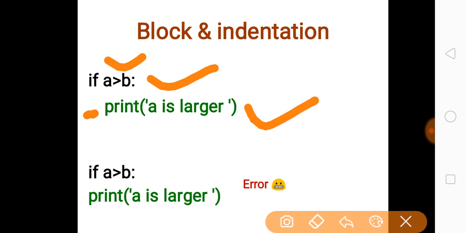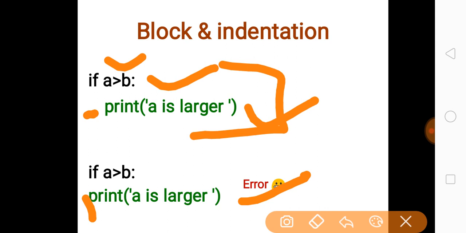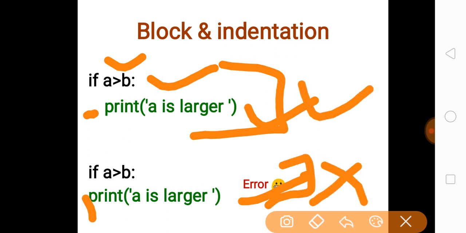Suppose you have written it like this, with no space before the print line, it will give an error. So this is the correct way and this is the incorrect way. Remember, indentation must be there in order to add a block to any given structure.